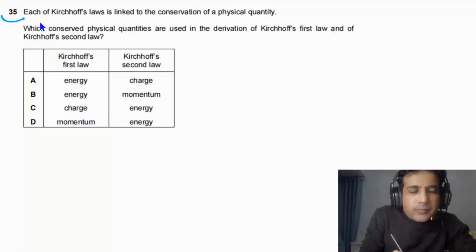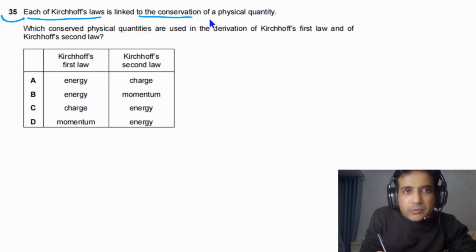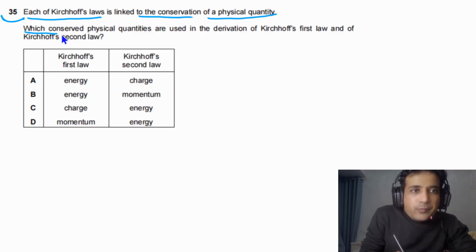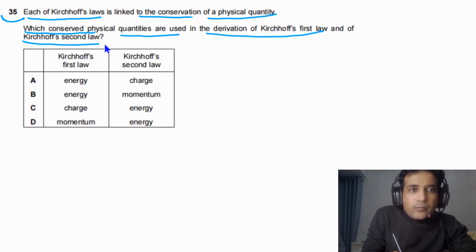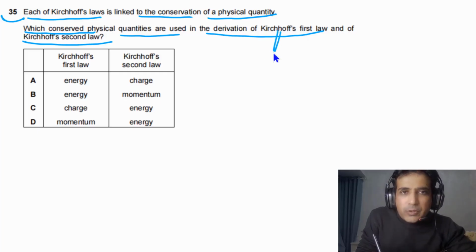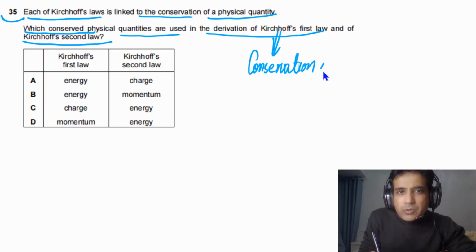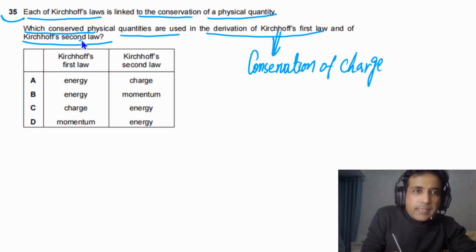For question number 35, it is given to us each of the Kirchhoff's laws is linked to the conservation of a physical quantity. Which conserved physical quantities are used in the derivation of Kirchhoff's first law and Kirchhoff's second law? Kirchhoff's first law is based on conservation of charge. And Kirchhoff's second law is based on conservation of energy.